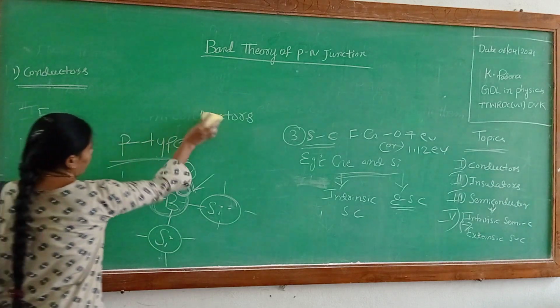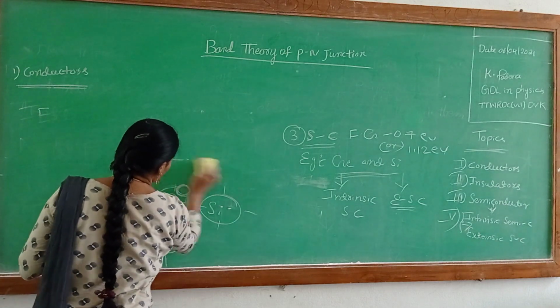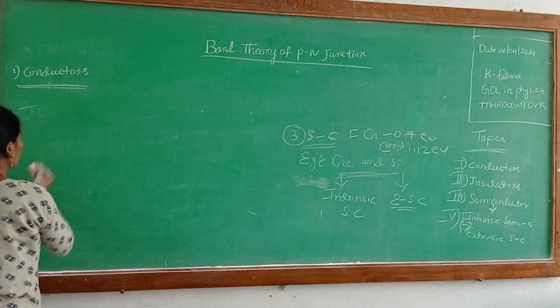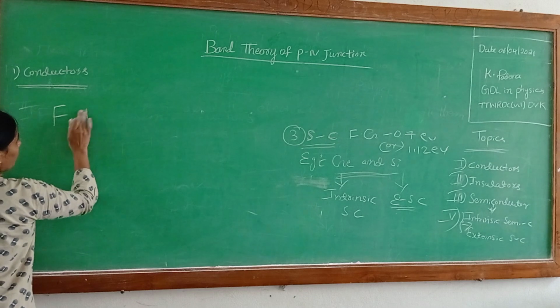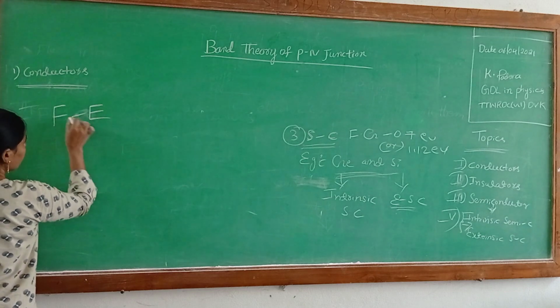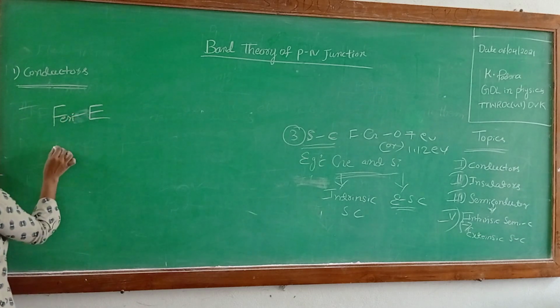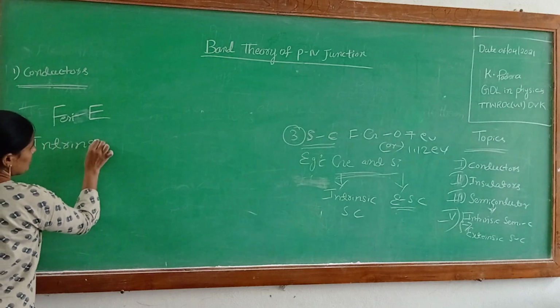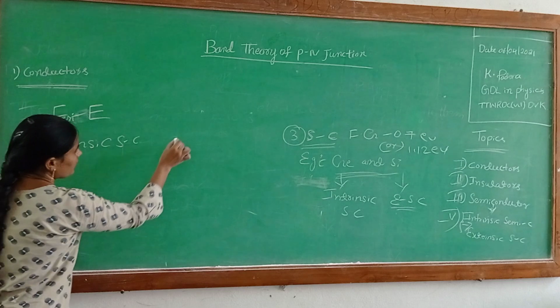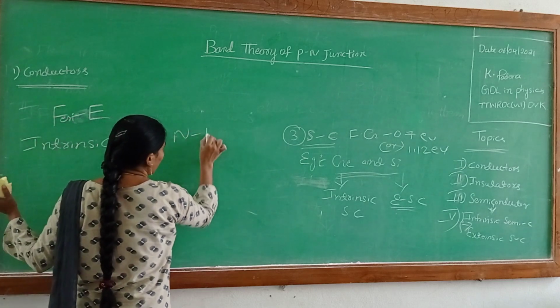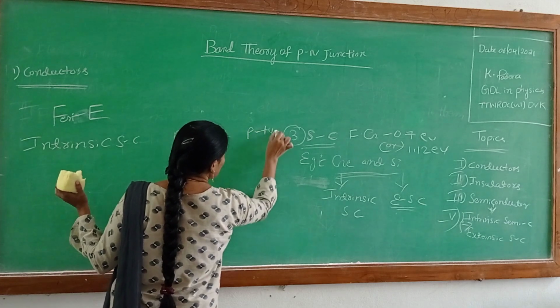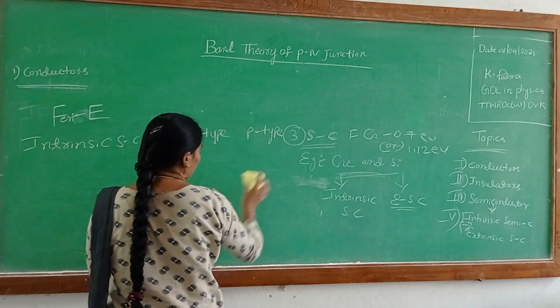Energy levels of the intrinsic and extrinsic semiconductors: the Fermi energy levels. This is the intrinsic semiconductor, then N-type and P-type.